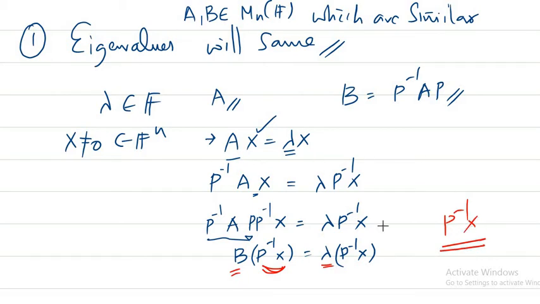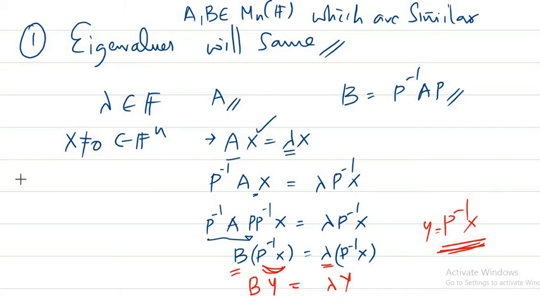So it's not the same x. The eigenvector you can simply calculate by taking that particular P you have got, taking the inverse and multiplying with x. So that is one of the properties of similar matrices. Eigenvalues are same but eigenvectors are not same. You can write it as By is equal to lambda times y, where y is equal to P inverse x.